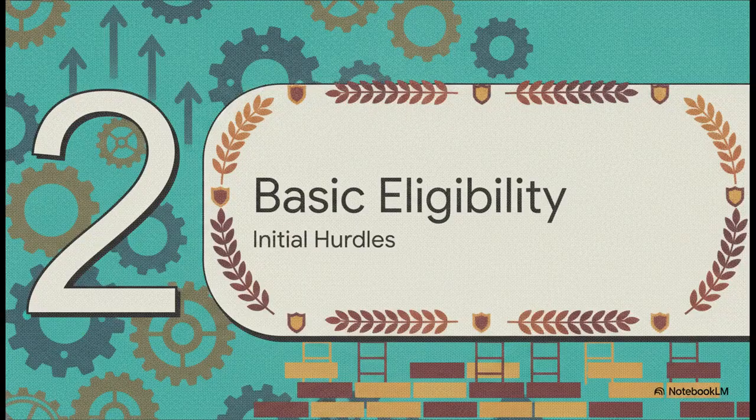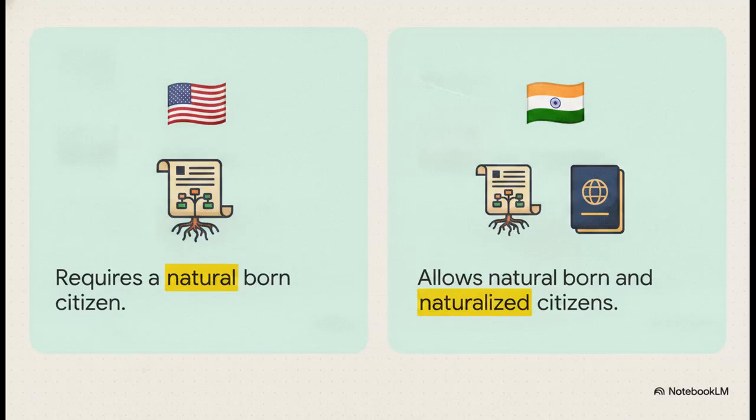Okay, moving to the basic eligibility checklist. Now here's a classic trap that question setters absolutely love, comparing India to the United States. Keep this locked in for your prelims. Unlike the US, which strictly requires its president to be a natural-born citizen, the Indian Constitution absolutely does not care whether you're a natural-born citizen or a naturalized one. Truly, it makes no distinction. As long as you are a citizen of India when you contest, you've cleared hurdle number 1.